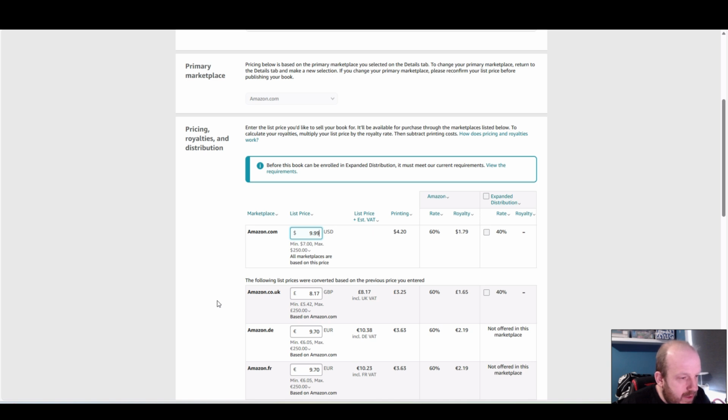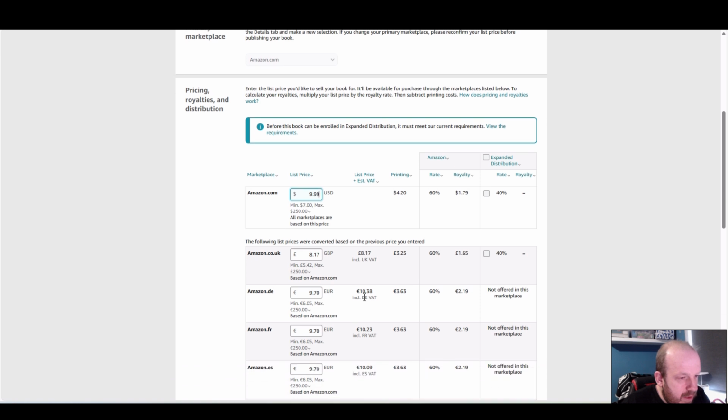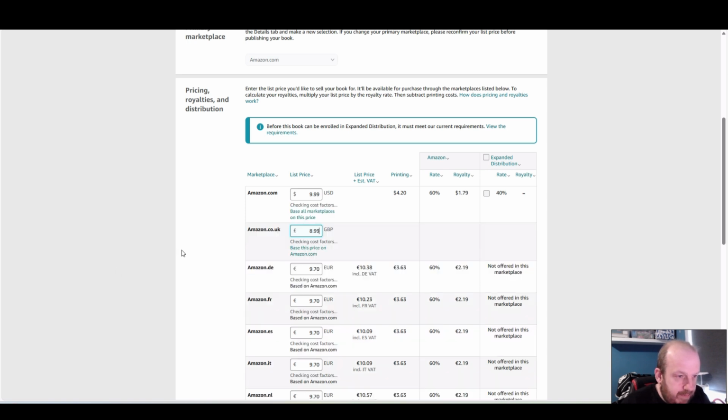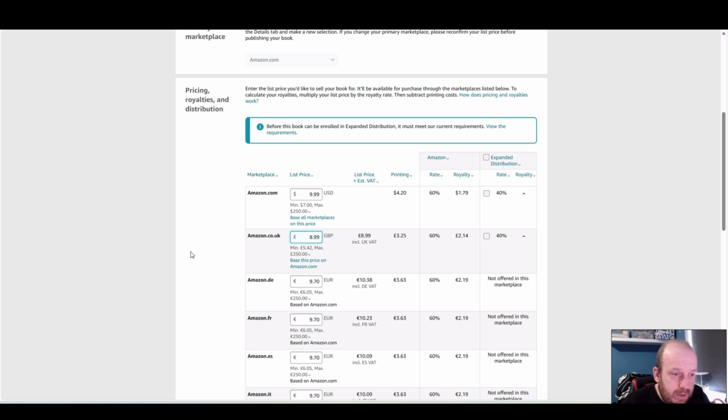Now this is interesting. The UK VAT thing: there isn't a difference between the price paid and the price including the UK VAT. The other companies have got VAT added on. Let's just see if it's a little glitch. No? Odd. I'm not complaining, but it is odd. So you can see at $9.99 in the US I'll make $1.79. £8.99 in the UK I'll make £2.14.